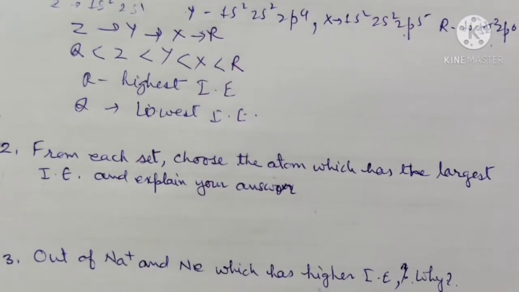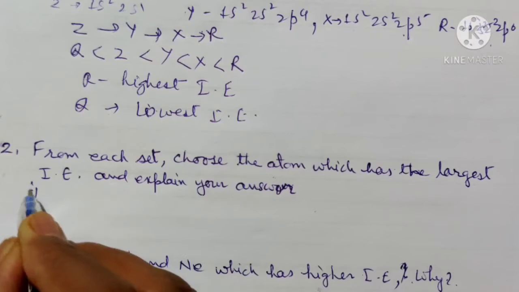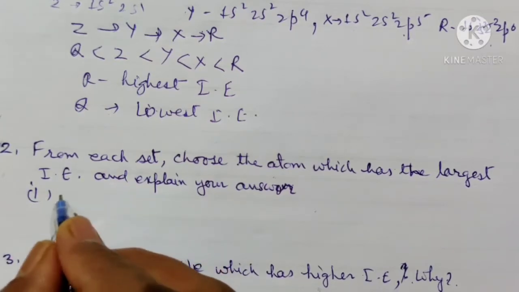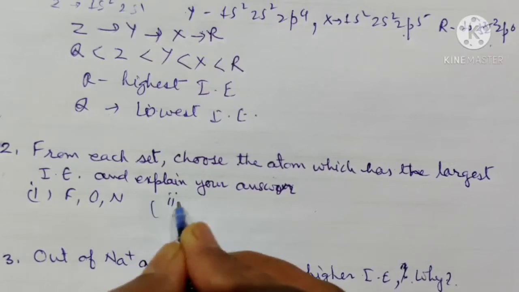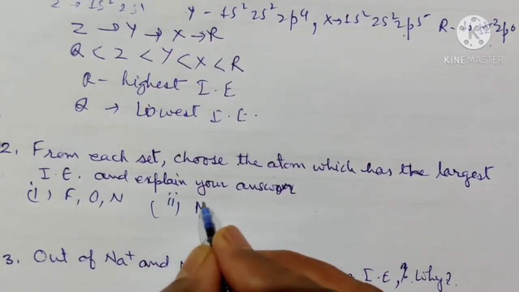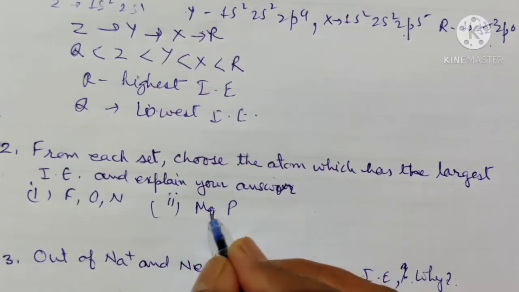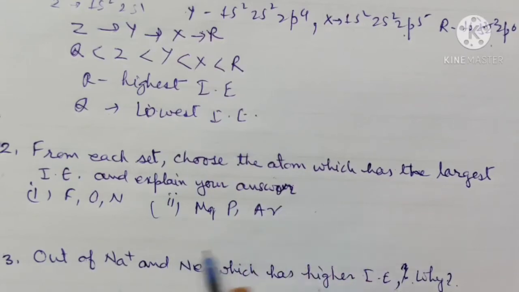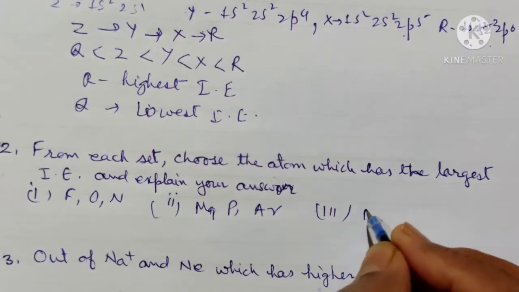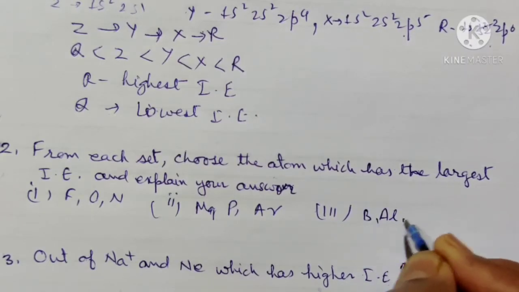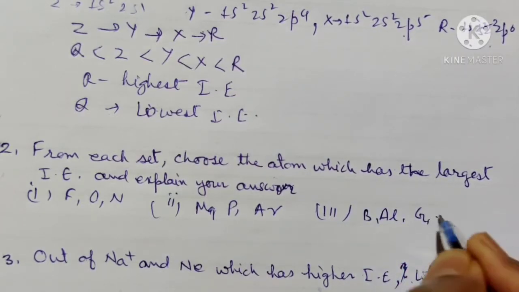Now we see another question. From each set of these elements: the first set is fluorine, oxygen and nitrogen. The second set is magnesium, phosphorus and argon, and the third set is boron, aluminium, and gallium.